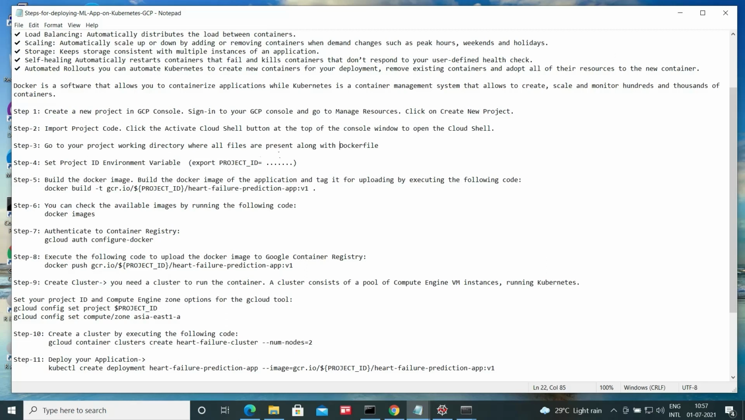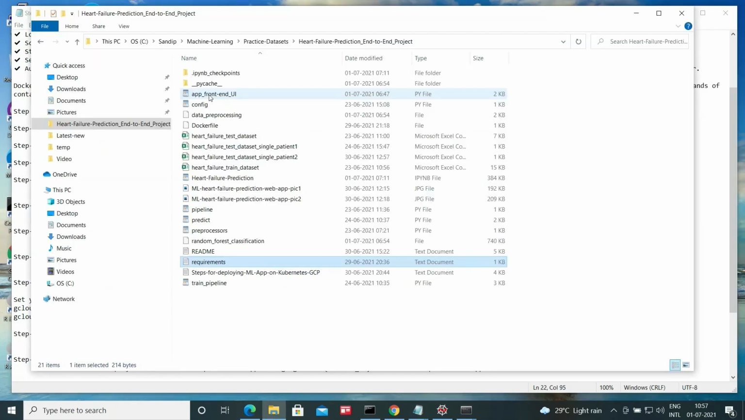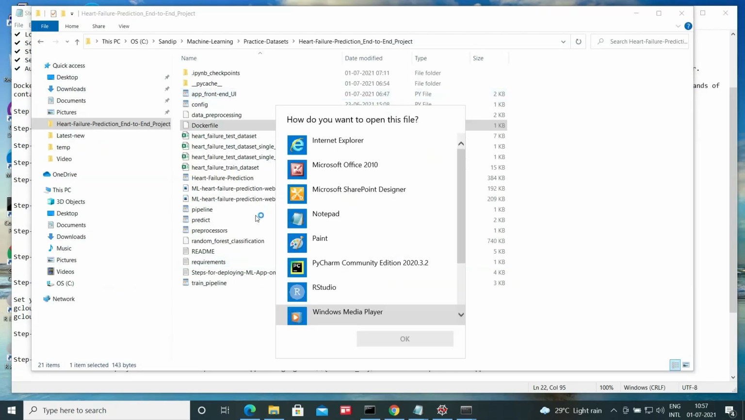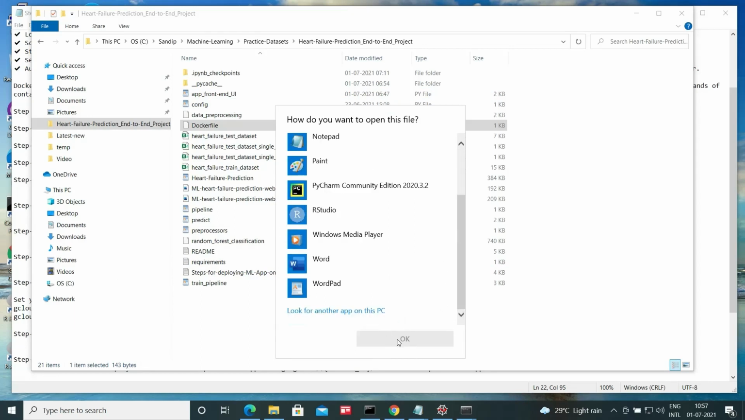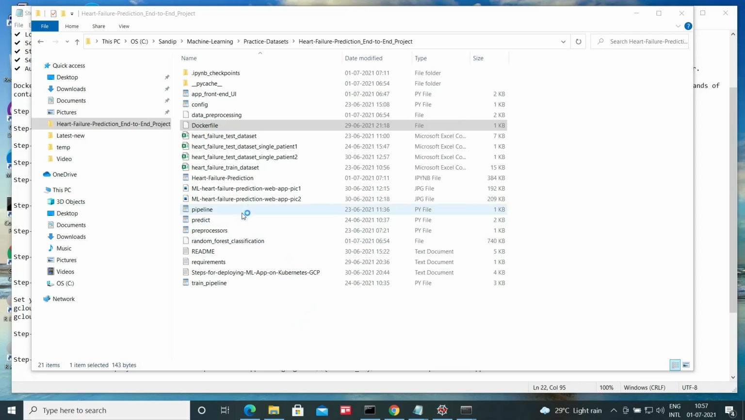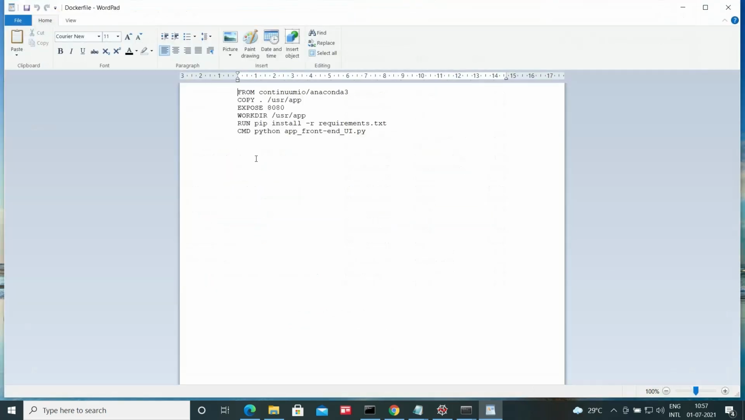Next, go to your project working directory where all files are present along with the Dockerfile. There is one Dockerfile that is very important and should be in the working directory. In the Dockerfile, a series of commands is written, and they are performed one by one.